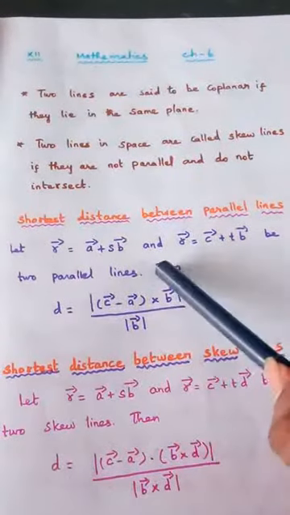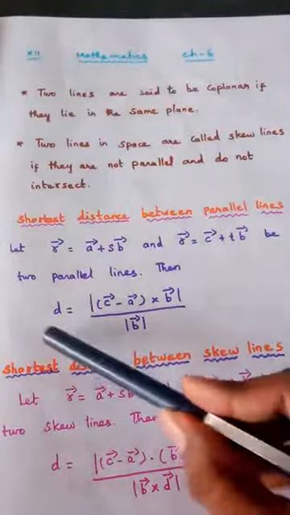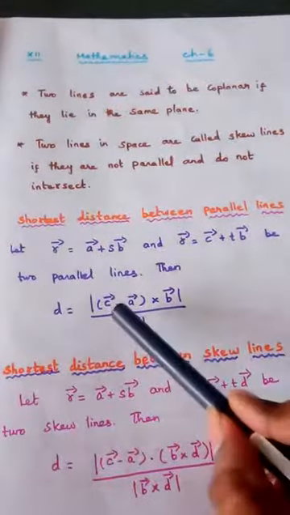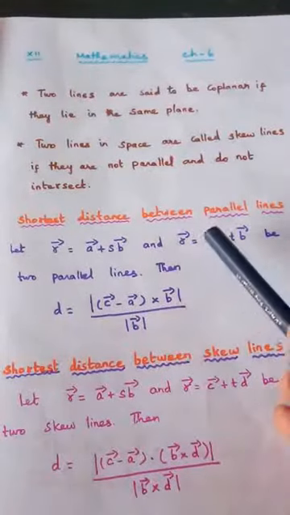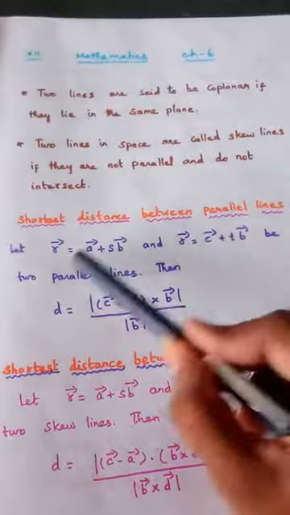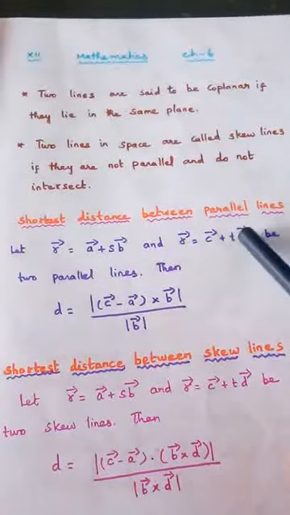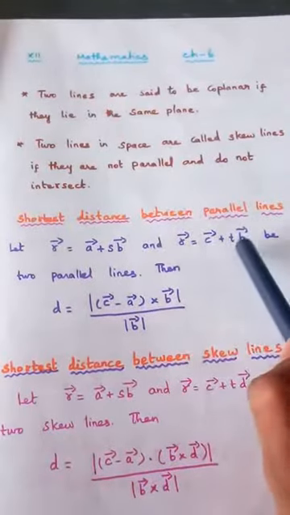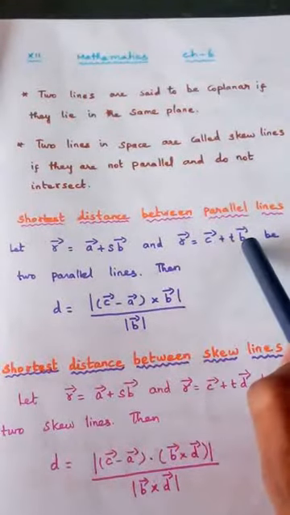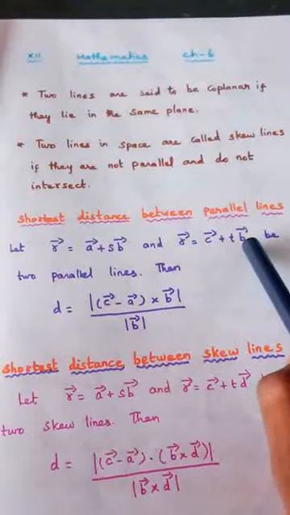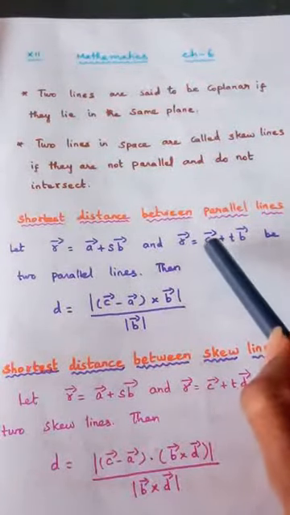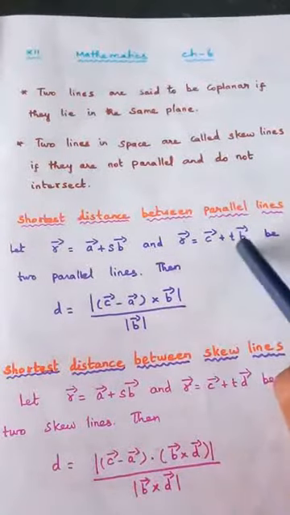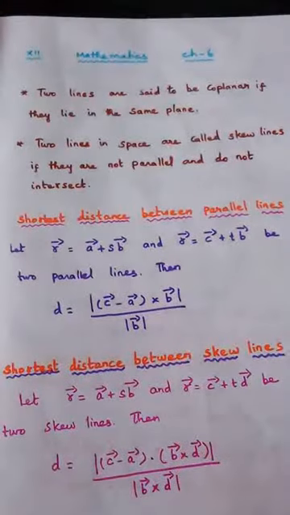Suppose they are parallel, then the distance between these two is given as d equals modulus of (c vector minus a vector), that is second point minus first point, cross the parallel vector. You should understand one thing carefully. Parallel lines means the parallel vector will be the same, b vector here also. So the formula for the distance between two parallel lines is modulus of (c vector minus a vector) cross b vector, divided by modulus of b vector. You should learn this formula first, then only you can understand the problem solved based on this.